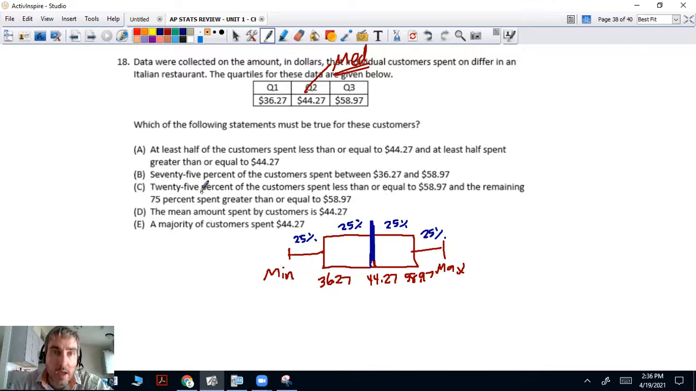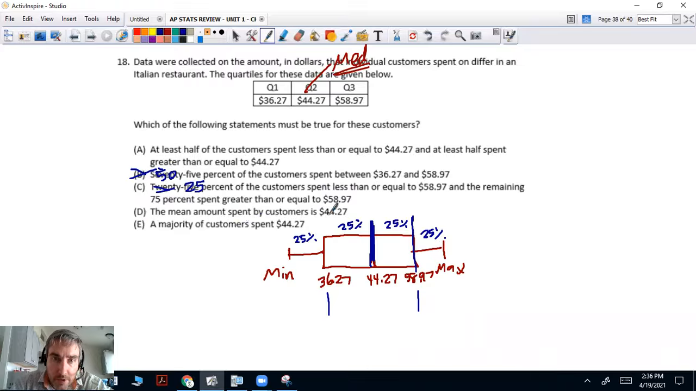Hold on, let's look at the next one. 75% of the customers spent between 36.27 and 58.97. That's 50%. So no. 25% of the customers spent less than or equal to 58.97. No, that's 25. The mean amount spent by customers is